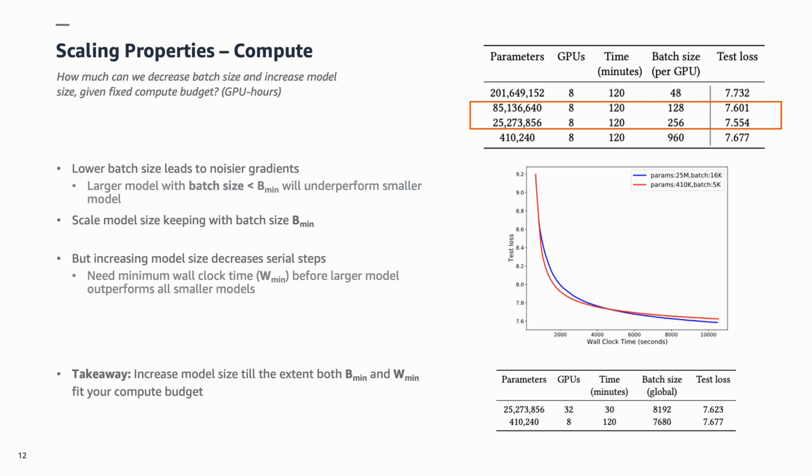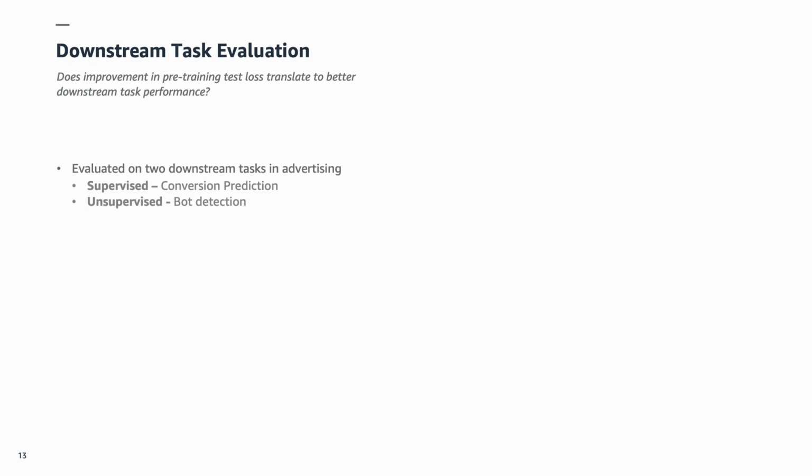Thus, the key takeaway is to increase the model size until the extent that both B-min and W-min are within the compute budget. We show this in action in the table on the bottom right, wherein we are able to achieve a better test loss from a larger model in a fraction of the training time at the same compute budget. Until this point, we have discussed the effect of scaling on the test loss of the pre-training objective. Here, we show that improvement in test loss on the pre-training objective translates to improved downstream task performance.